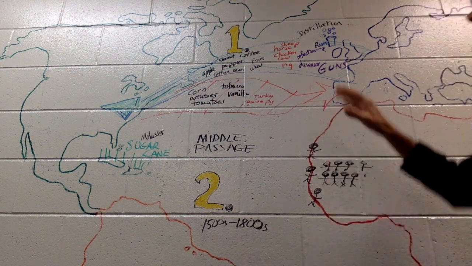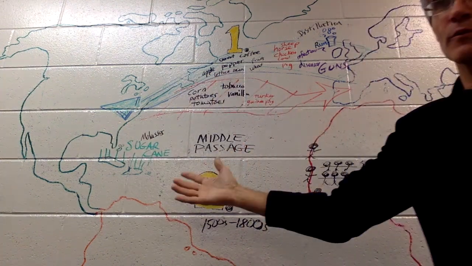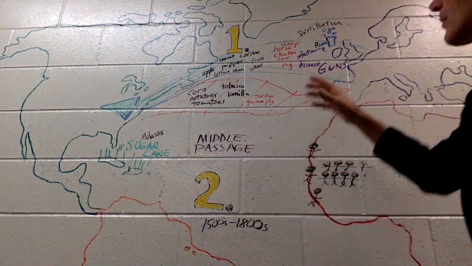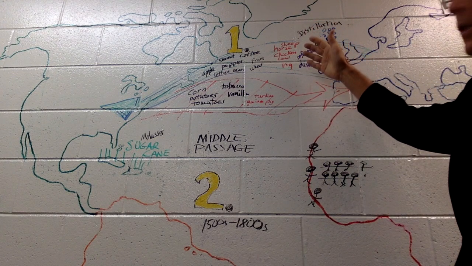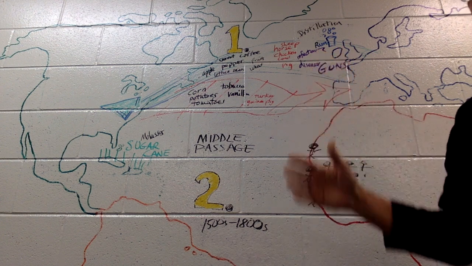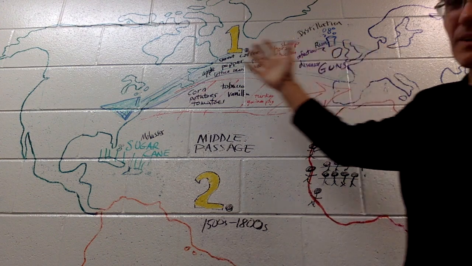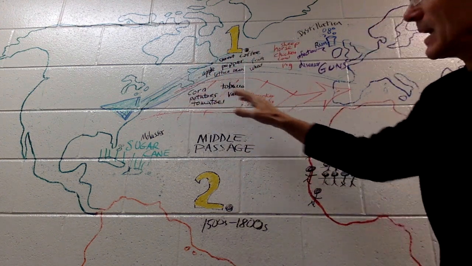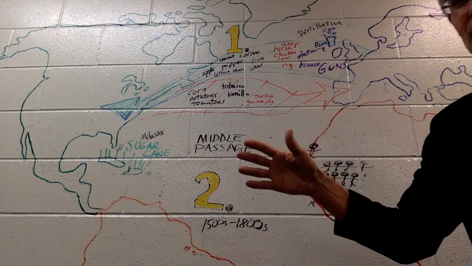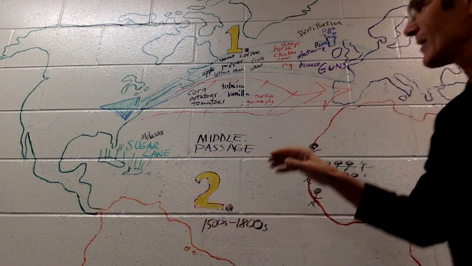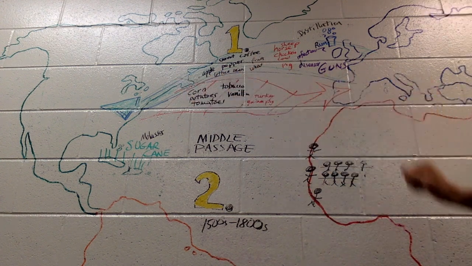Animals that were exchanged. Horses. There wouldn't be any horses in America at all if they hadn't come over from Cortez and then all the other explorers that brought horses. Sheep, chickens, cows, pigs. Do you like to eat chicken? Do you like to eat pork? You wouldn't be able to if there hadn't been this Columbian Exchange. Some animals that came from the New World to the Old, the turkey, which Benjamin Franklin wanted to make the national bird of America, and the guinea pig. So not as many, obviously, going from the New World to the Old.